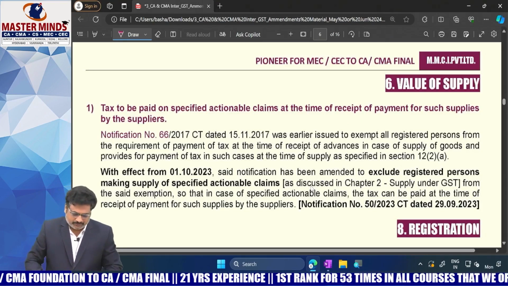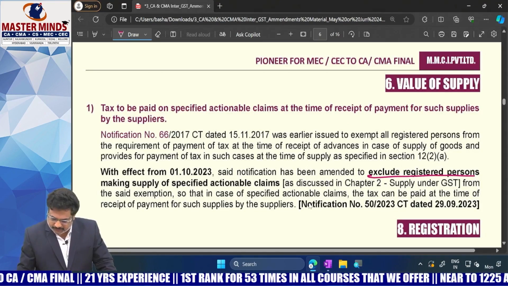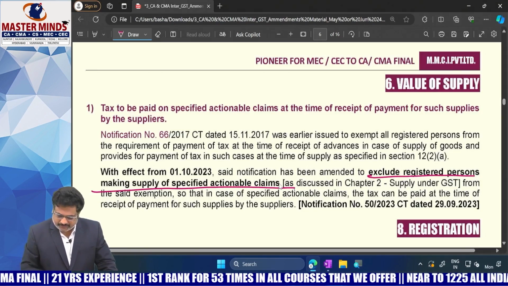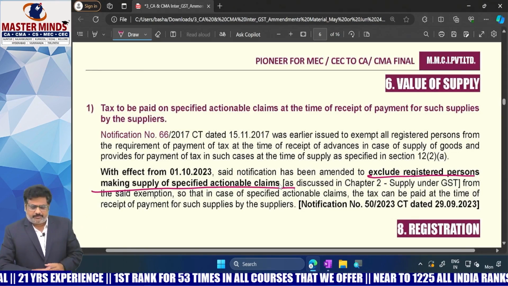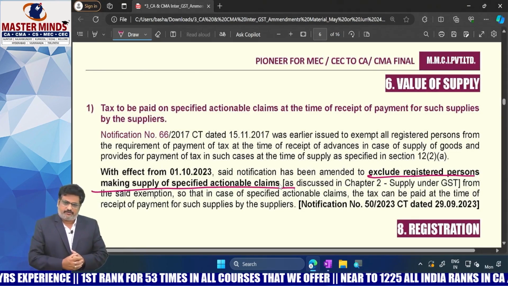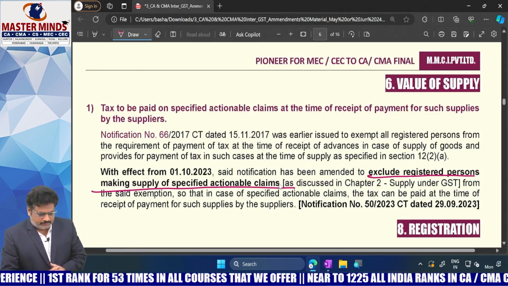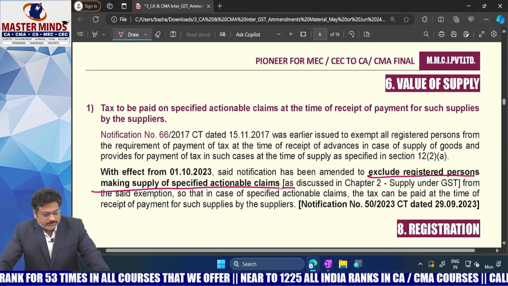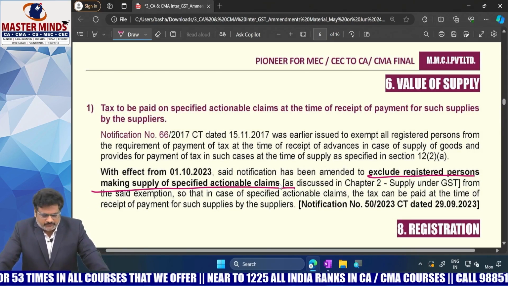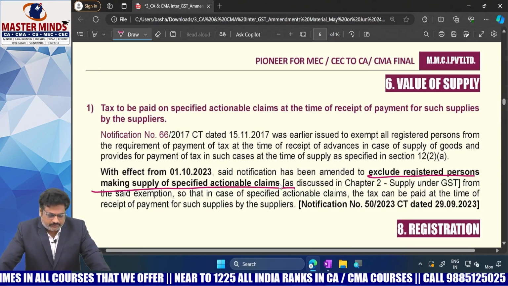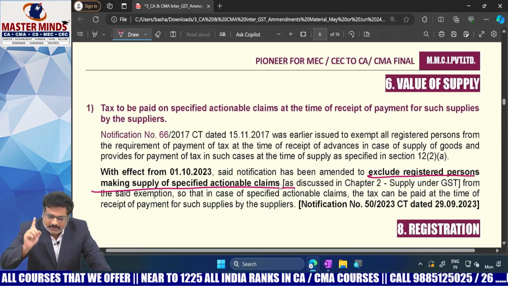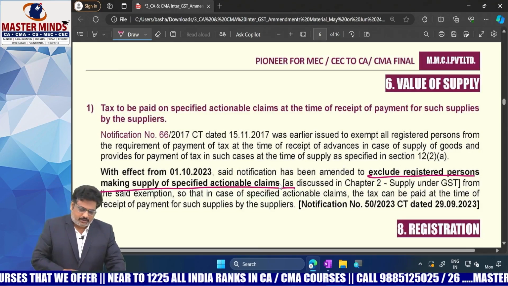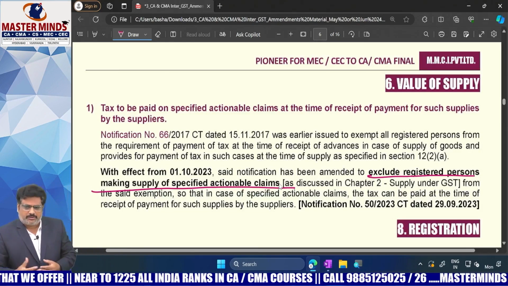But the amendment is here. This particular goods point is excluding registered persons making supply of specified actionable claims. Now, what is the impact of this particular amendment? Sir, what are these specified actionable claims?